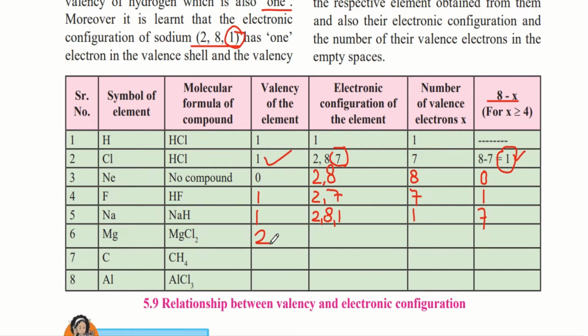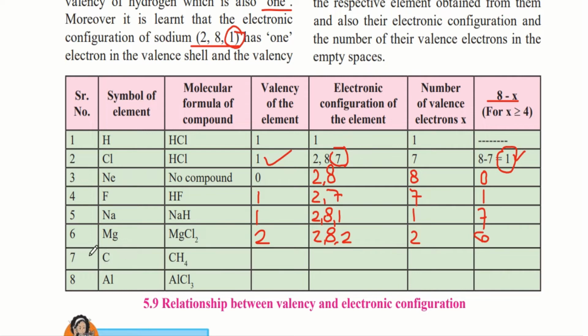The electronic configuration of magnesium is 2,8,2. So therefore, here only 2 electrons are present in the outermost shell, that is the M shell. Therefore, the number of valence electrons would be 2. When we do 8 minus 2, we would get 6.